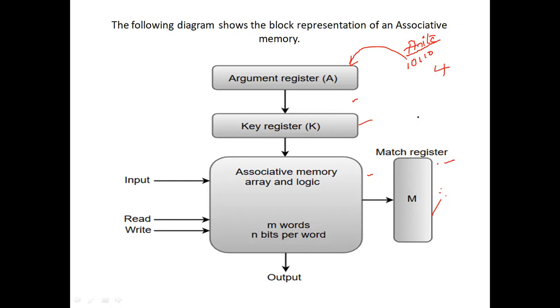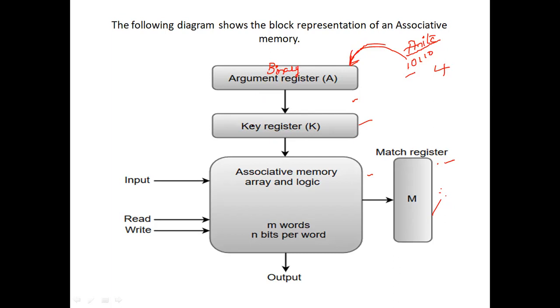So here whatever the information we need to fetch, that is going to be converted into binary format, and that binary information is going to be placed in this argument register. So this argument register contains the binary information or coded information.